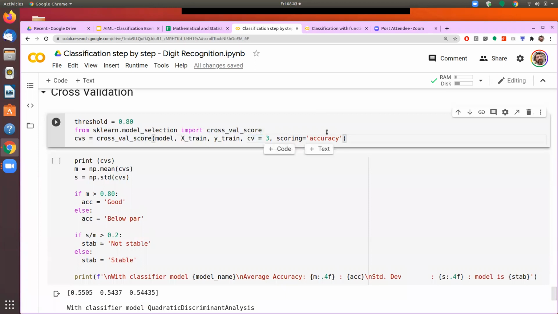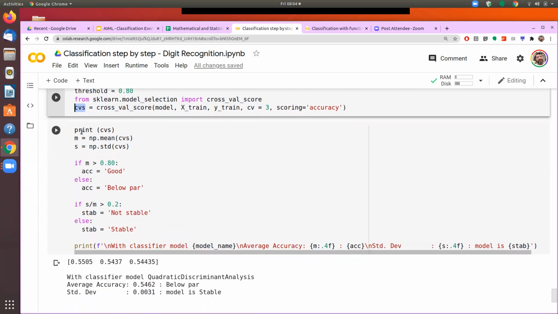And what is the measure that we want? Here we can give accuracy or precision or recall or F score. I am choosing to run this with the accuracy measure. And all these results I am storing into a variable called CVS. So this CVS will have as many elements as the cross validation number. If I am running it 3 times, every time I will get an accuracy score, and that accuracy score would be stored into a list, which we are naming as CVS.